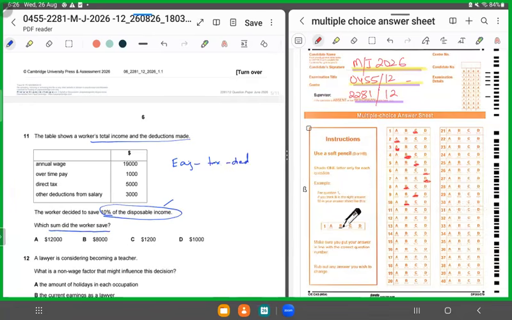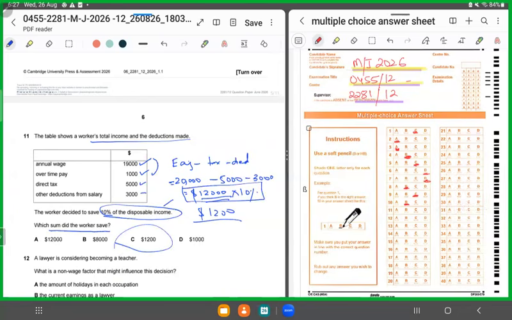So, what we'll do is we'll add the annual wage and the overtime pay, which is going to be 20K. Out of this 20,000, we'll deduct 5,000, which is the direct tax, and we'll deduct the other deductions. So 20,000 minus 8,000 would give us 12,000. So $12,000 was his disposable income. Of this 12,000, 10% would be $1,200, right?